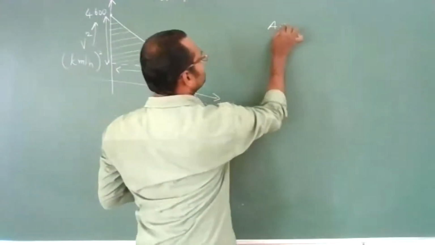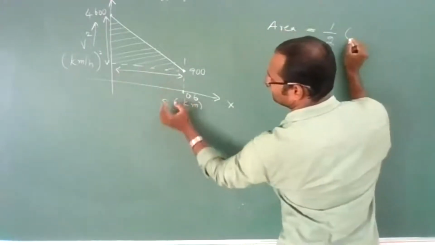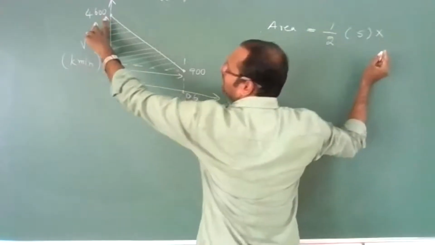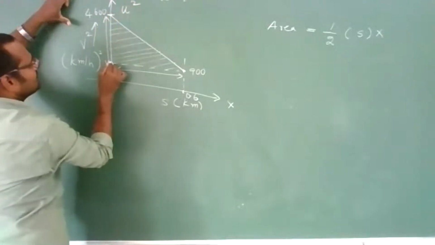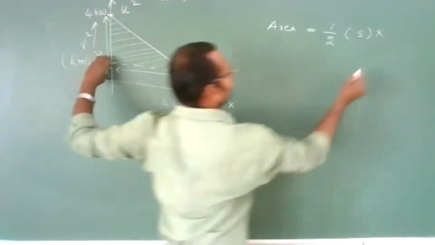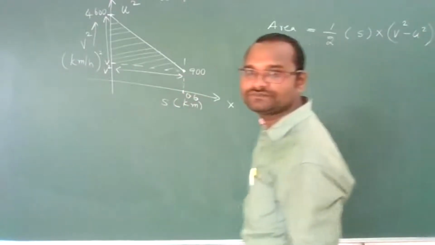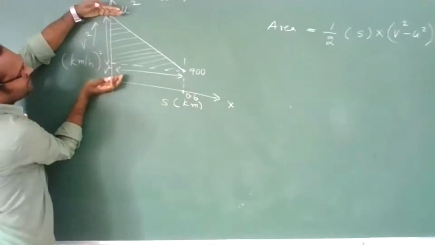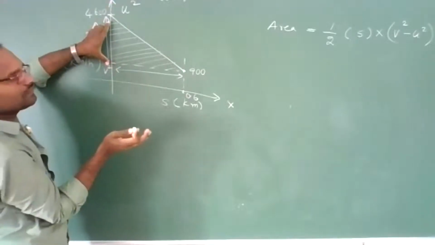So area gives you half into base. Base is the distance, into height. You take initial velocity square and final velocity square, so v square minus u square it gives you. Are you understanding this side? This total is u square, and this is v square, and this value will be u square minus v square. Okay?